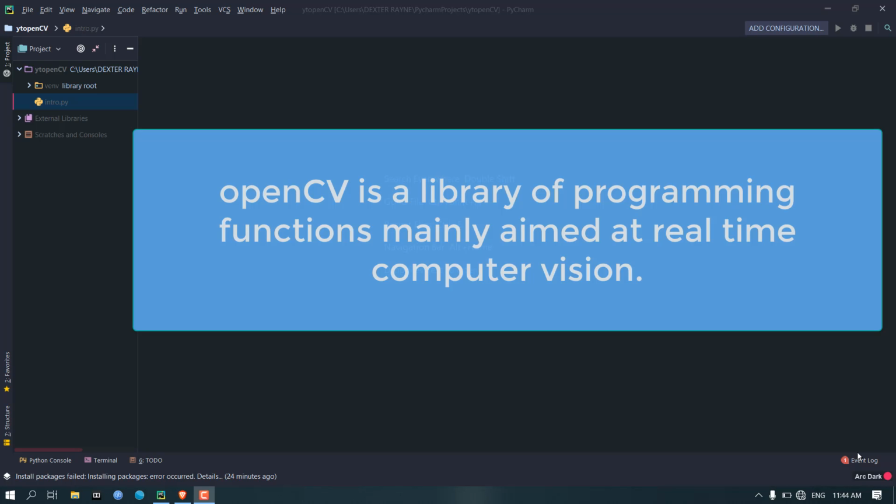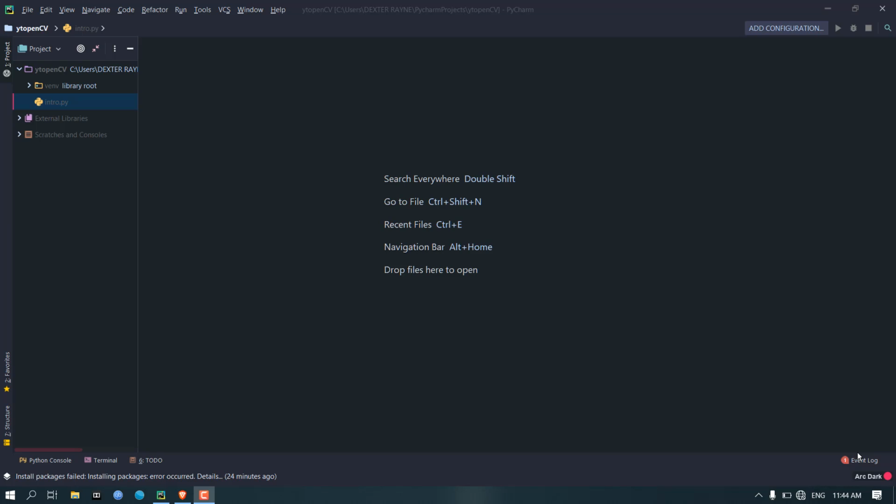Now what is OpenCV? OpenCV is a library of programming functions mainly aimed at real-time computer vision. What does that mean? That there are a lot of functions defined inside the OpenCV package, and these functions we will use to make our machine act like humans. Okay, you must be wondering, what is this? Computer vision. We are providing vision. When we talk about vision intelligence, the first thing that comes to our mind is human beings, and we are going to give that thing to our machine.